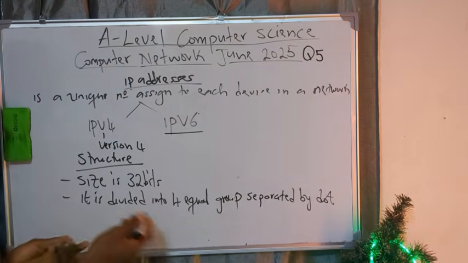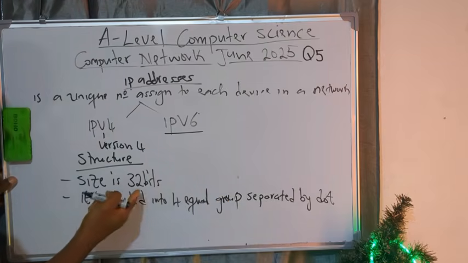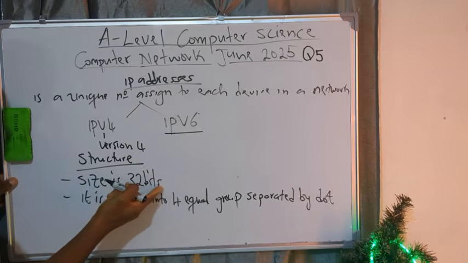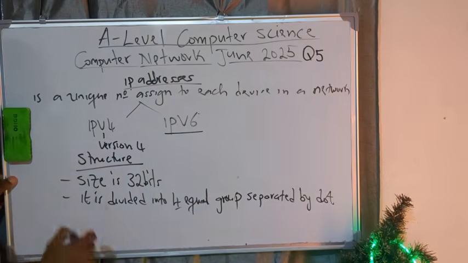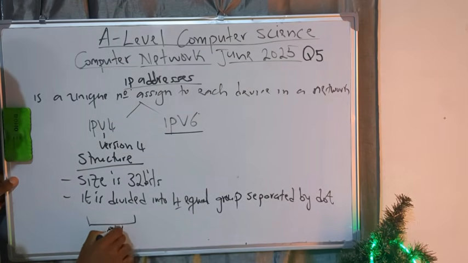It simply means normal mathematics. If an IP address is made up of 4 groups separated by dot, and the total size is 32 bits, take 32 divided by 4. You have 8. It simply means that each group has how many bits? 8 bits. So this is the structure here. You have one group here of 8 bits.